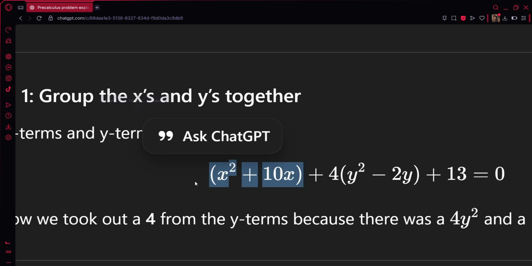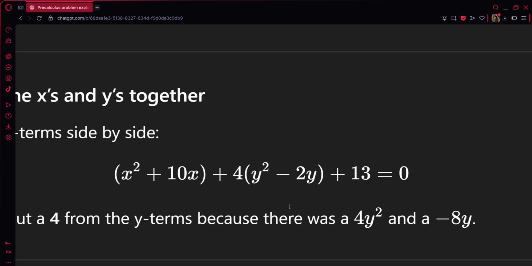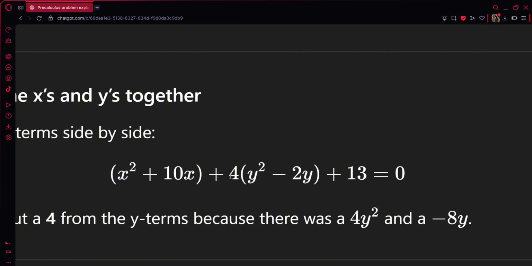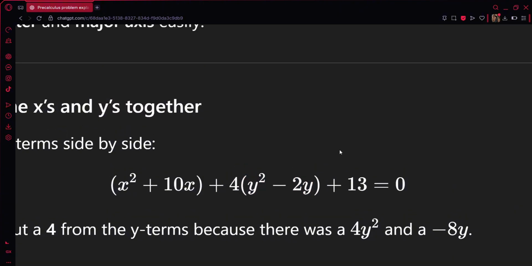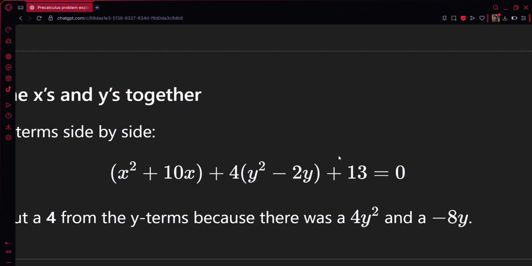Yan yung x terms. Plus, y terms naman magiging 4 parentheses y squared minus 2y parentheses. And that's the y terms. And then just copy the constants, which is plus 13 equals 0.